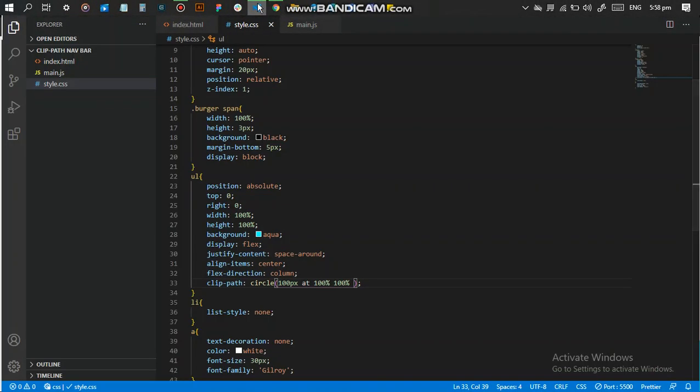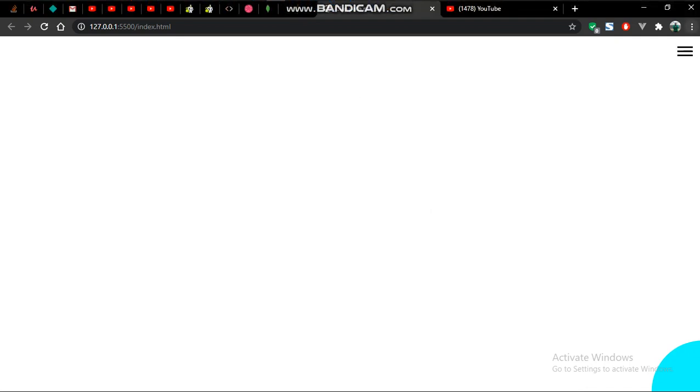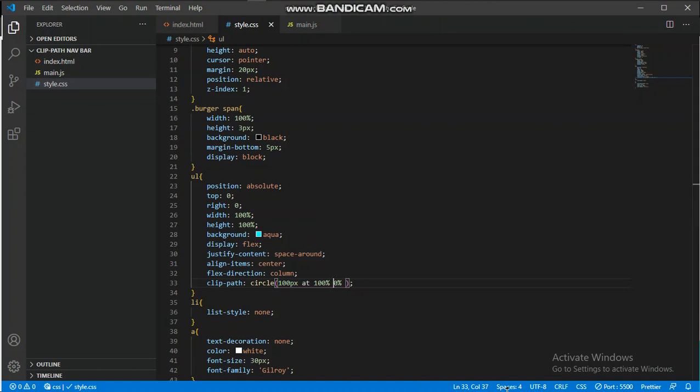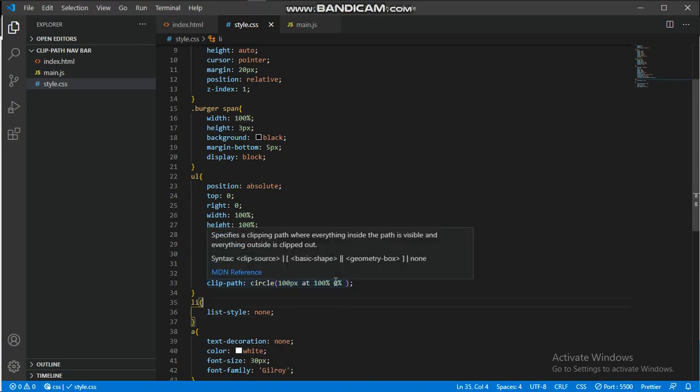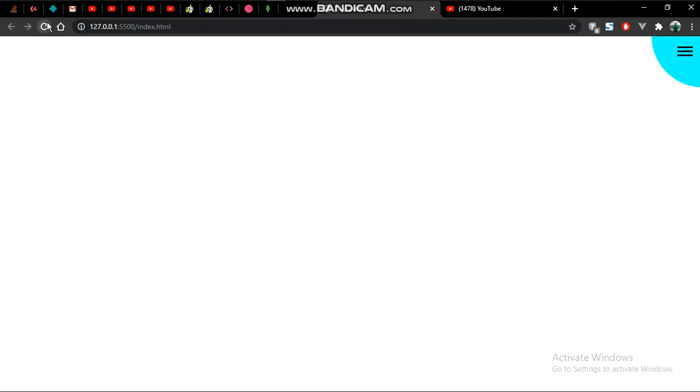Basically, you can make it come from anywhere you want. You can leave it here, and we'll do the click event to make the stuff open from here. But me, I want it to open from the top right. So what I'll just do, I'll set this to 0%, right? I'll leave this one at 100%. Leave the x-axis at 100% and the y-axis at 0%. So it's going to go up right here.